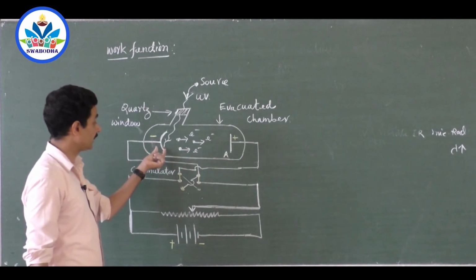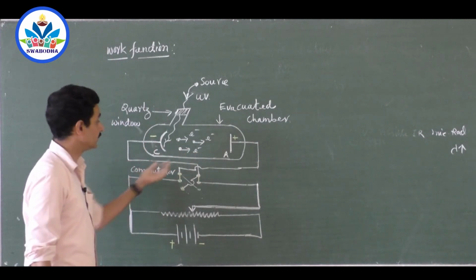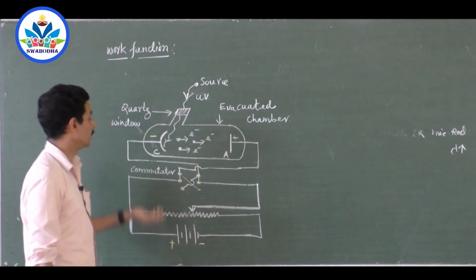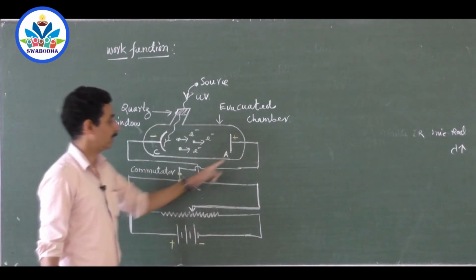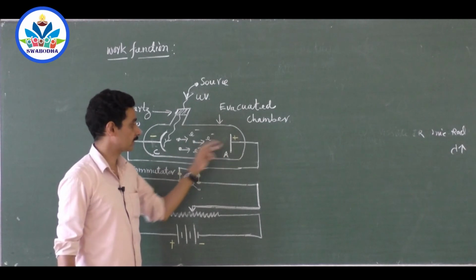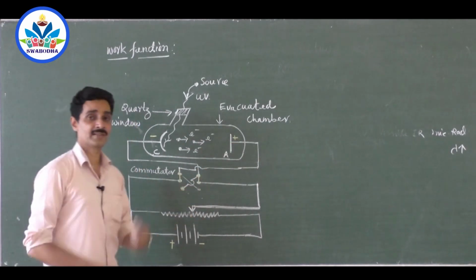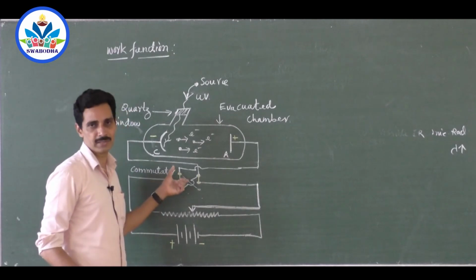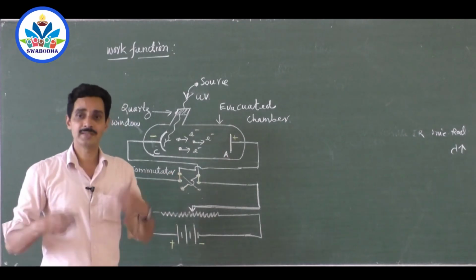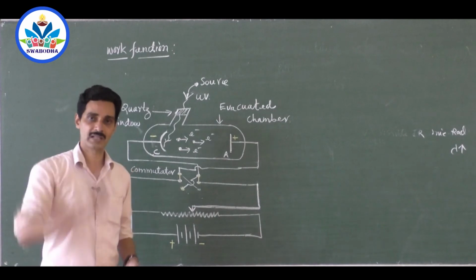Now even if the electrons are emitted from the cathode, they don't return back because they are already given negative potential. What about anode? Anode is given positive, so electrons are attracted towards it. So it is okay. Now if you want to change the direction of current, then you have to get the help of a commutator. What is a commutator? A commutator is a device which is used to reverse the direction of current.